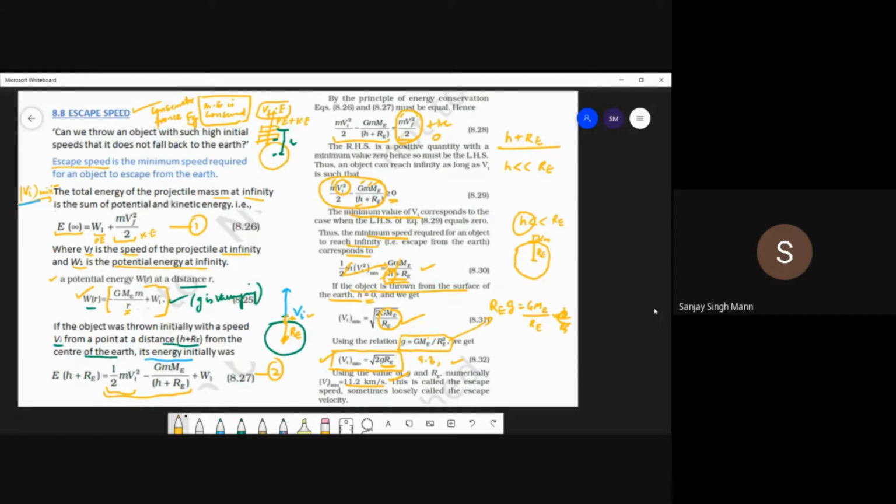So re is around 10 raised to power 6 meters. What is the value of re? I told you.